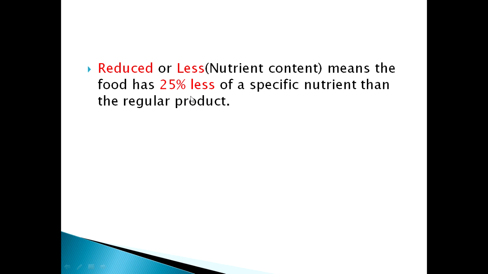Say a normal biscuit has 75% of anything like carbohydrate or protein. So if they claim that it is reduced fat or reduced carbohydrate, it might have only 50% as compared to the 75% of that normal product. That is the point here.